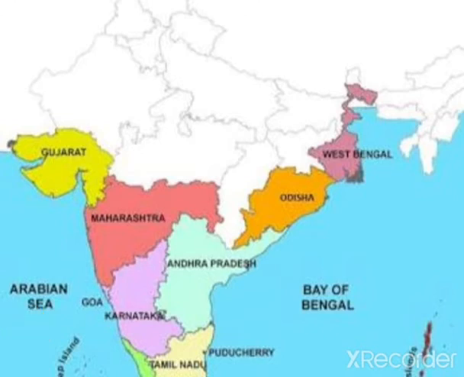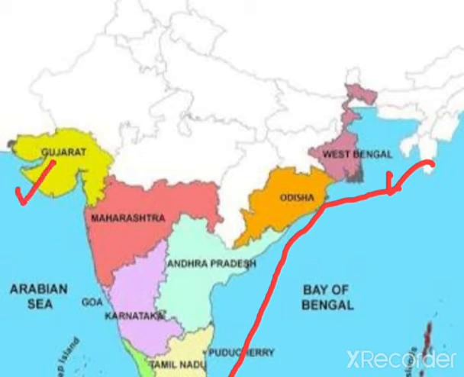The Eastern Coastal Plain starts from West Bengal and it moves towards the Tamil Nadu. It covers the areas of West Bengal, Odisha, Andhra Pradesh and Tamil Nadu. And the Western Coastal Plain starts from Rann of Kutch in Gujarat and covers the areas of Maharashtra, Goa, Karnataka and Kerala.